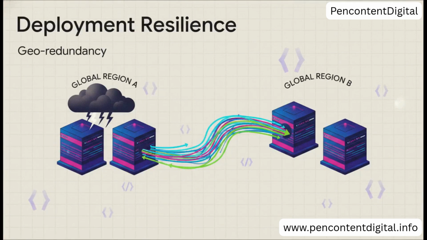To survive real-world disruptions, resilience literally has to be built in from the ground up. By using infrastructure as code, with tools like Terraform, for instance, we completely automate our deployments, effectively removing manual human error from the equation. And if a massive storm takes out a data center in one region, no problem. Geo-redundancy means Azure automatically fails over to a completely different global region. Your business never misses a beat.